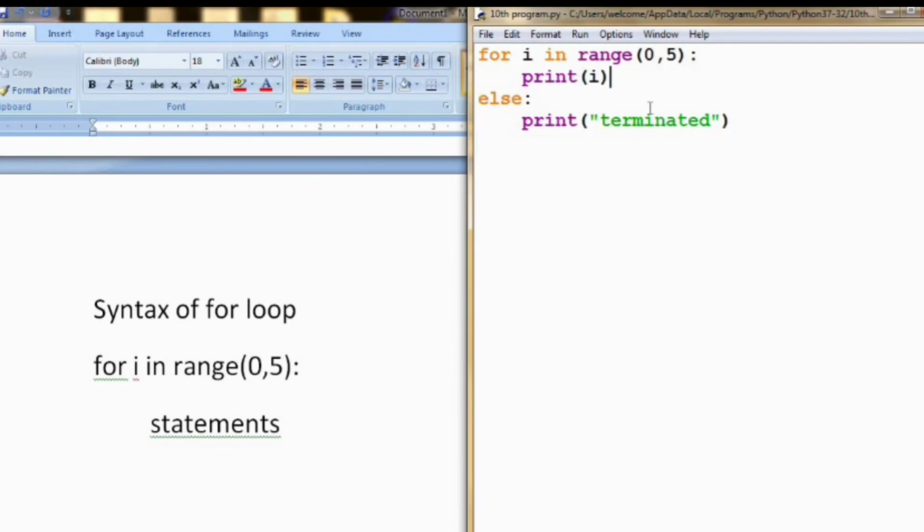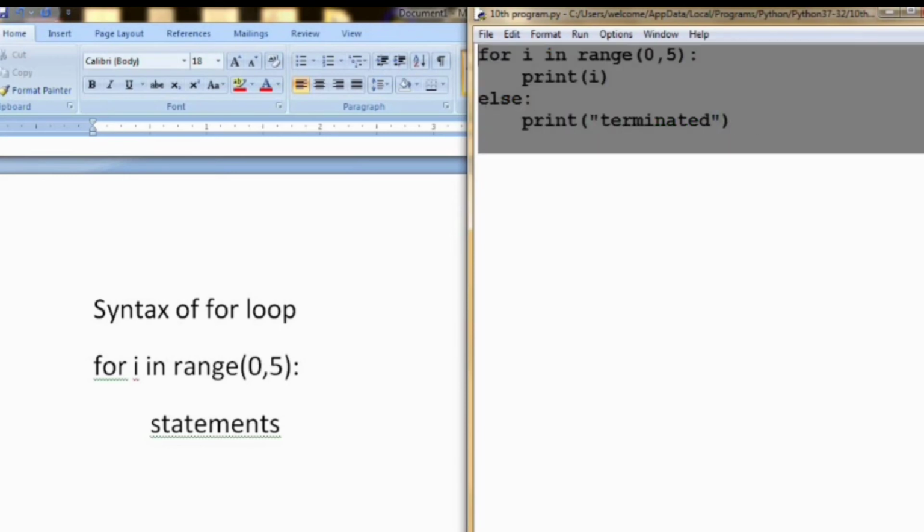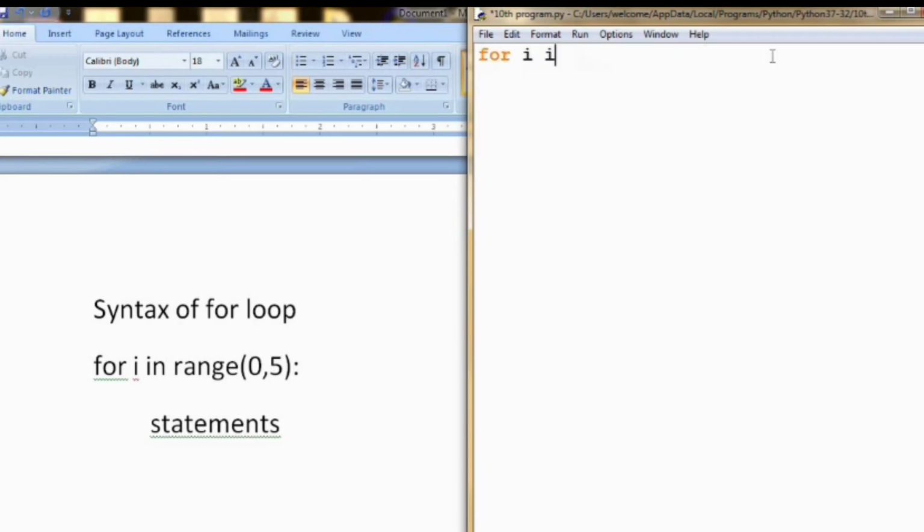So now we are going to iterate through a list, that is we are going to loop through a list for a for loop. First I am creating a list here, for example age is equal to 10, 12, 13, 14, 15 and 16. It is a list containing age. Using the for loop you can iterate through a list, tuple, dictionary and set, and also strings.